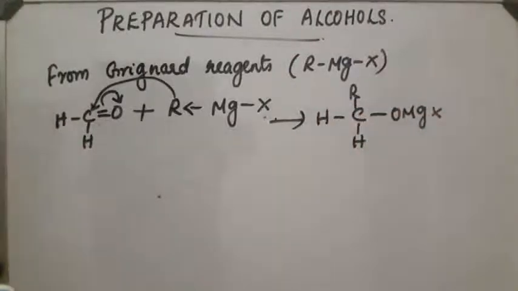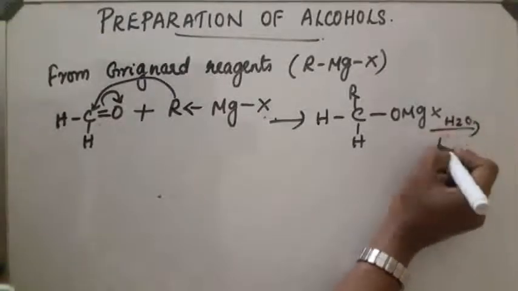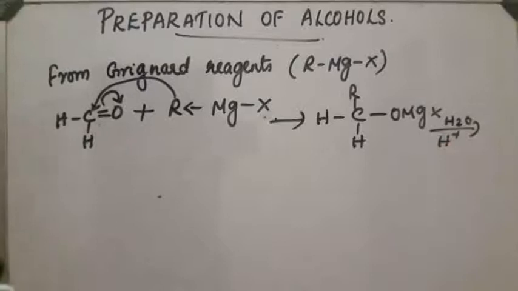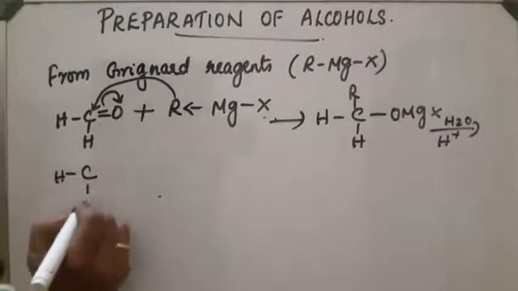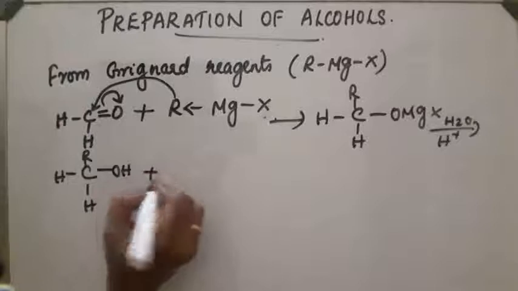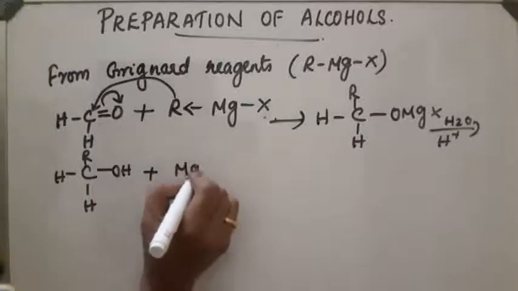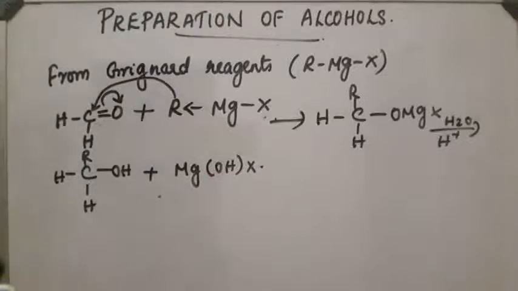Then hydrolysis in presence of dilute acid takes place and it gets converted into alcohol, ROH plus MgOHX products. This is the process taking place in the case of Grignard reagent on reaction with compounds containing carbonyl groups.